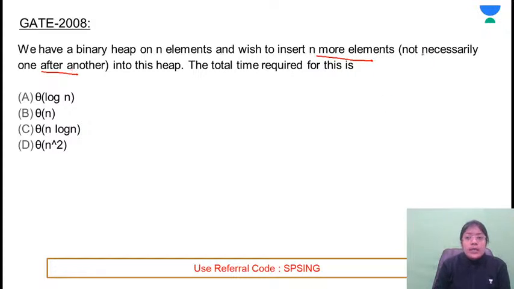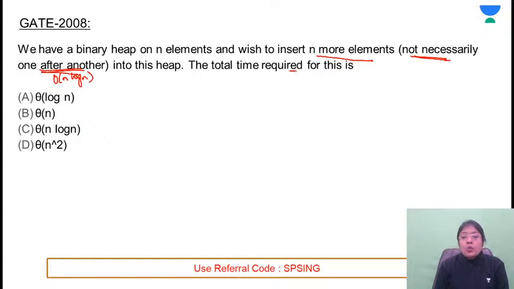So it's not necessarily one after another. तो इसका मतलब क्या है, अगर ज़रूरी नहीं है, ऐसी कोई रिस्ट्रिक्शन नहीं है कि आपको वन आफ्टर अनदर यूज़ करना है या बिल्ड हीप यूज़ करना है, तो प्रेफरेंस इज गिवन टू बिल्ड हीप. Reason is the complexity with build heap approach is order of n, that is the linear time complexity, and with one after another it is n log n.